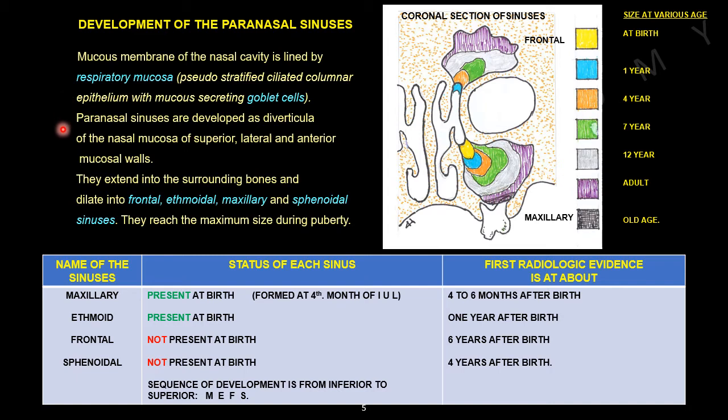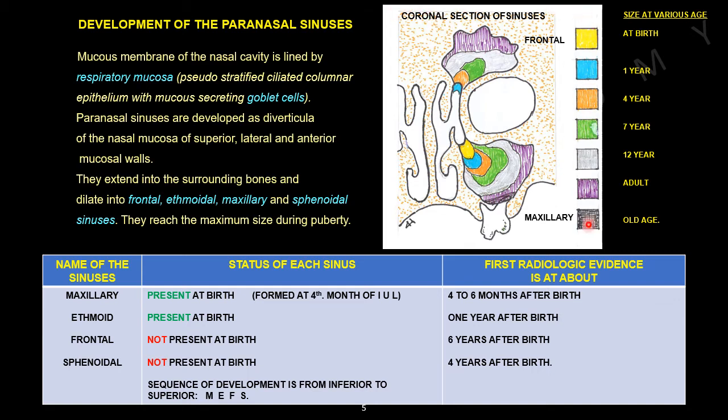Paranasal sinuses are developed as diverticula of the nasal mucosa of the superior, lateral, and anterior mucosal walls. They extend into the surrounding bones and dilate into frontal, ethmoidal, maxillary, and sphenoidal sinuses. They reach the maximum size during puberty.